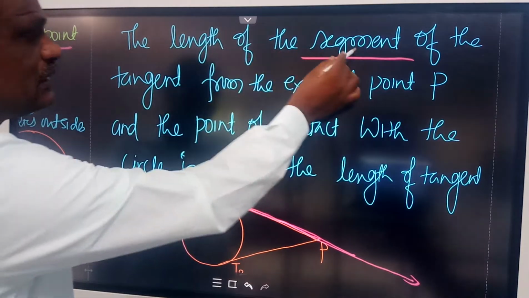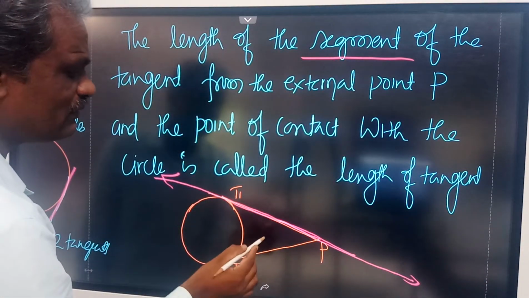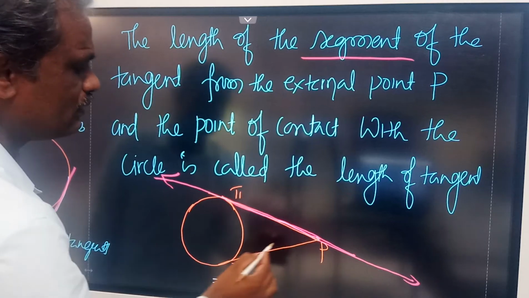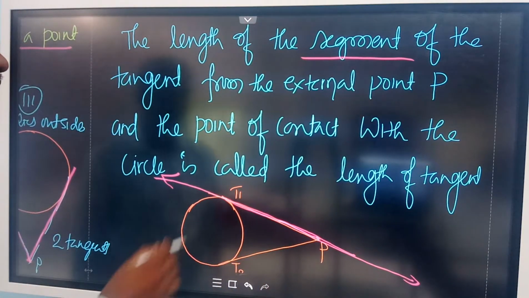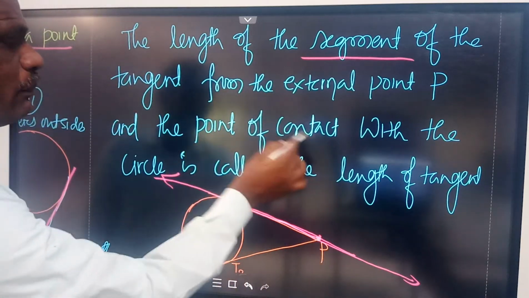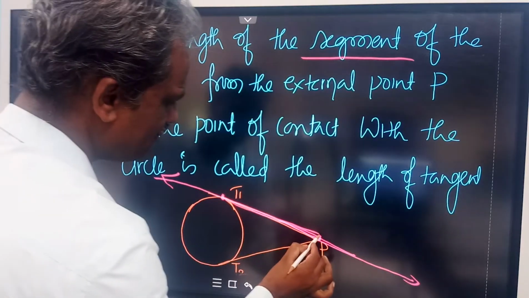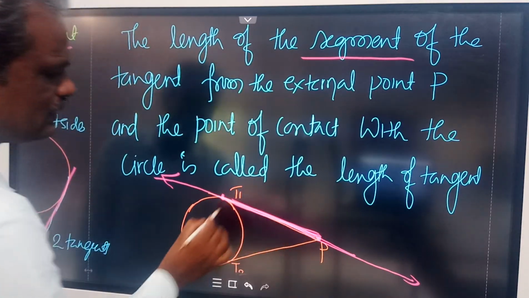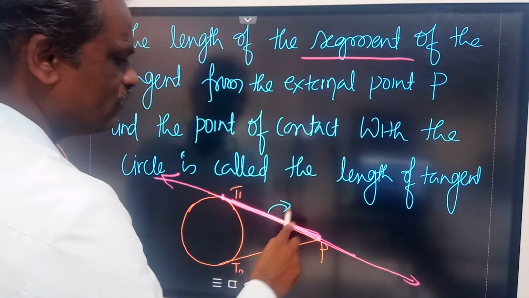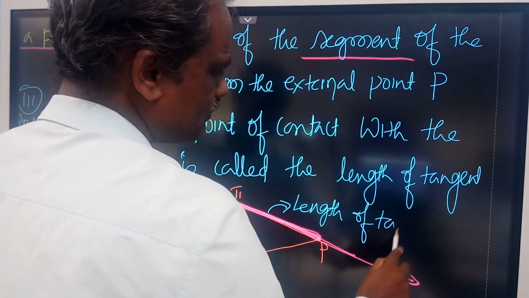The length of the segment of the tangent from P, what is that length? It is the length from the external point P to the point of contact, this is the point of contact. This length, we call it as length of tangent.